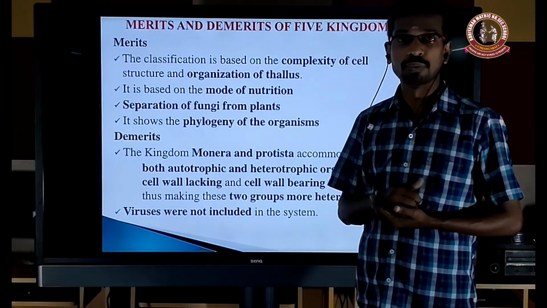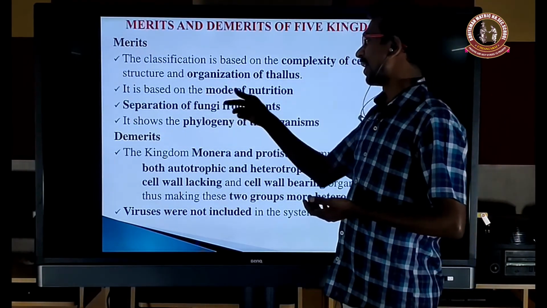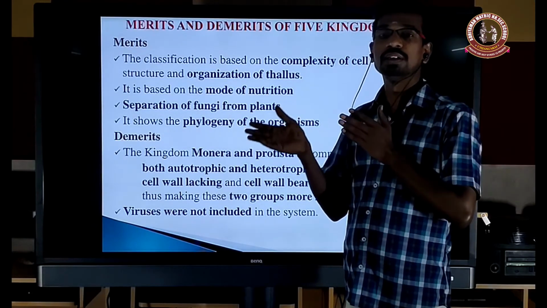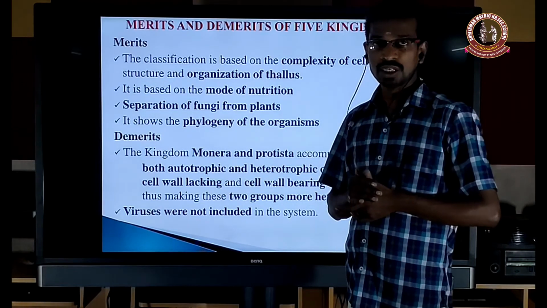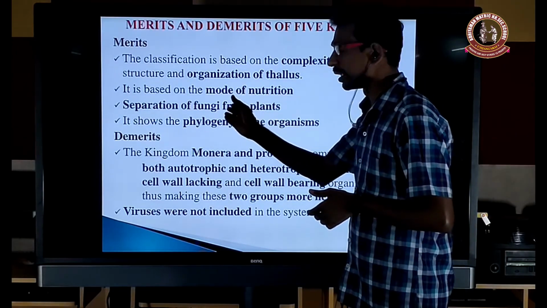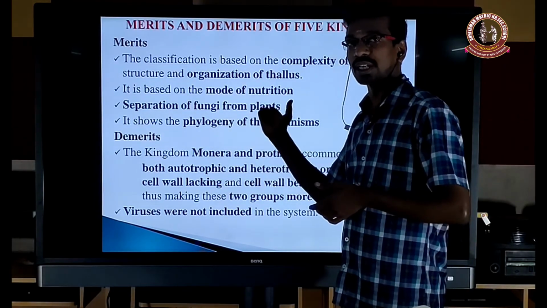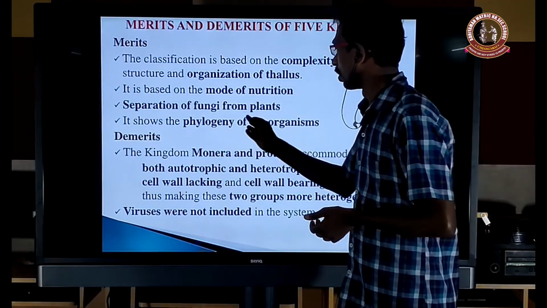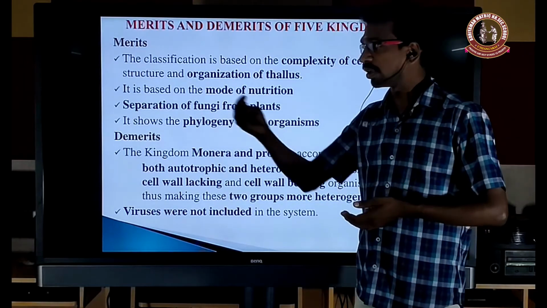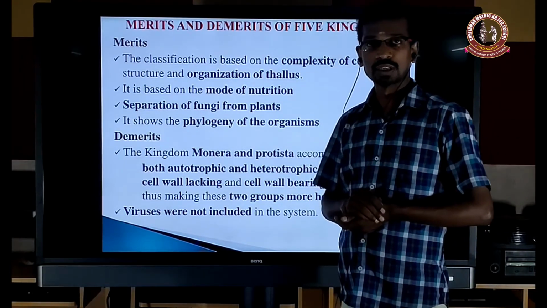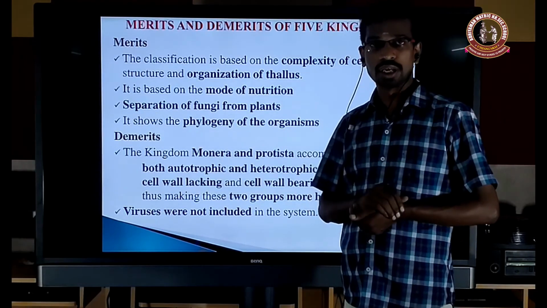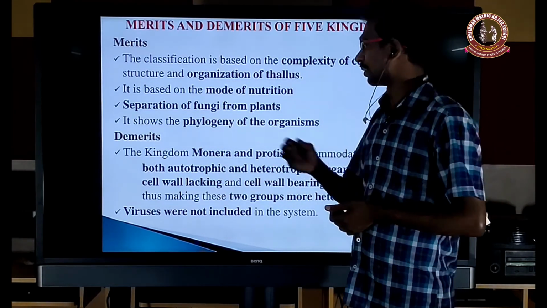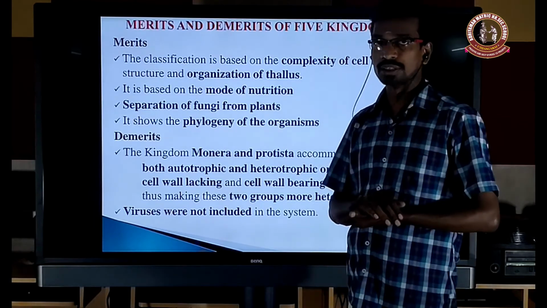Even they do the heterotroph mode of nutrition. Based on the mode of nutrition, whether it is a self mode or depends on another organism, that's why the fungi will be separated from the kingdom Plantae. And so the phylogeny of the organism goes from prokaryotes to eukaryotes, from unicellular to multicellular, from autotroph to heterotroph, like that. So that is the phylogeny of the organism.